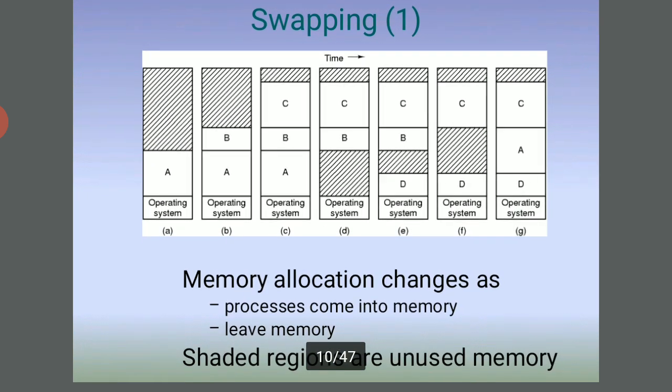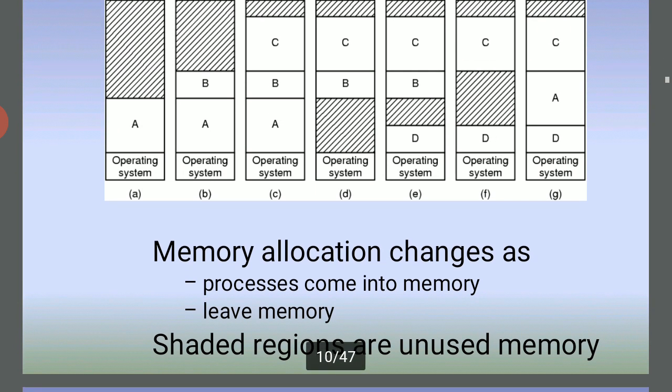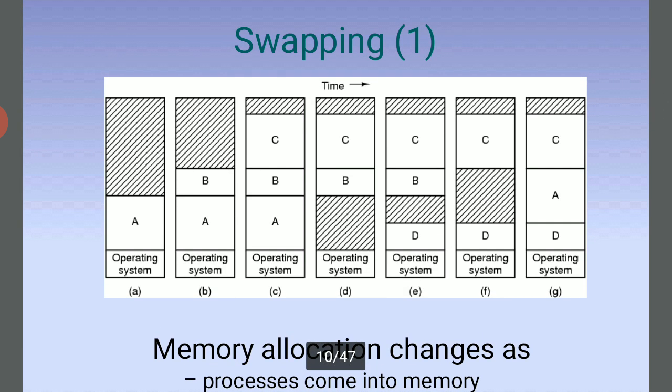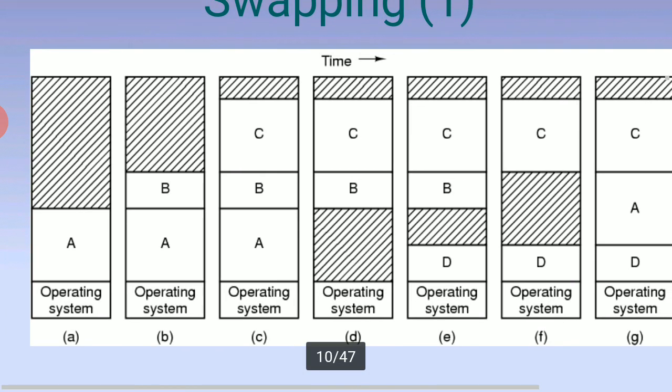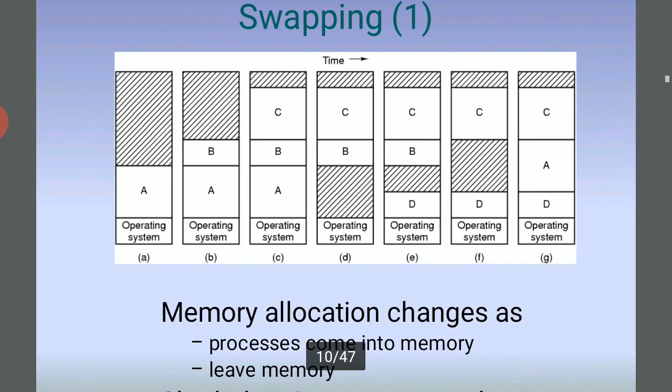Here this is swapping. The memory allocation changes as processes come into memory and leave memory, leaving shaded regions of unused memory. Here we see the operating system, the operating system with A, operating system with A and B, operating system with A, B and C, and so on. This is the free area. Swapping means we interchange one with another.